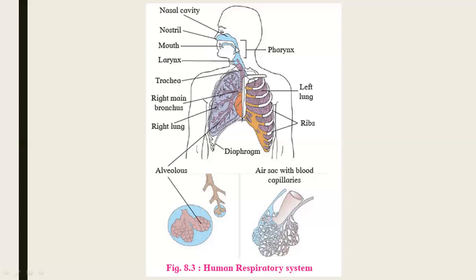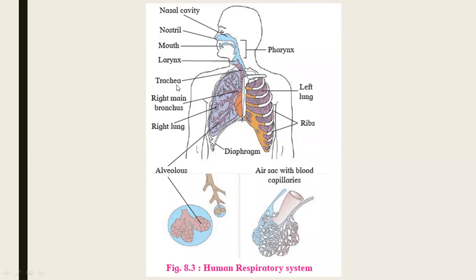Then mouth, it shows the common opening for mouth and nasal cavity. It is called pharynx. Below the pharynx is the larynx. Can you tell me the other name for larynx? It is also voice box or Adam's apple. Then next to this is trachea. Elongated surface you can see, C-shaped cartilaginous rings are present in it.